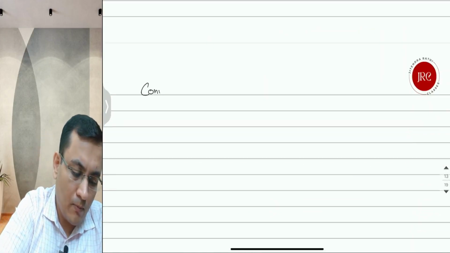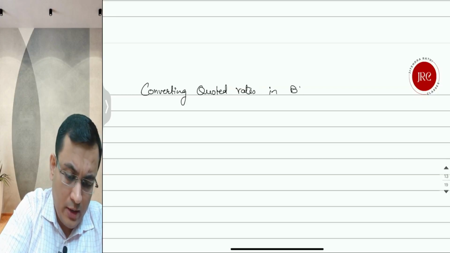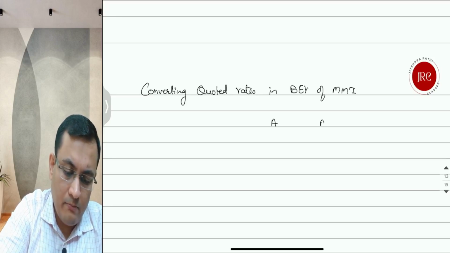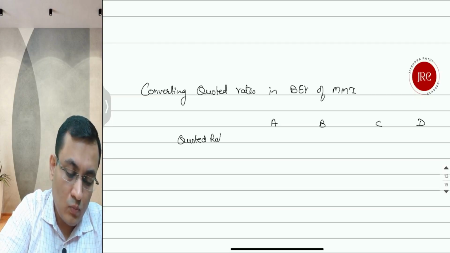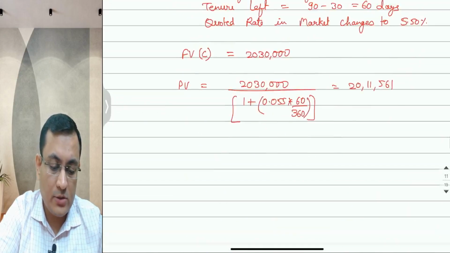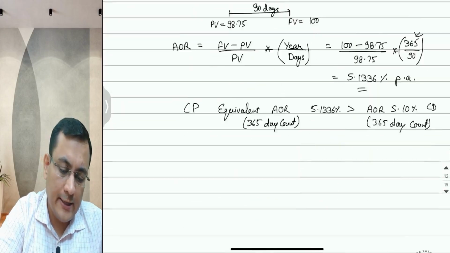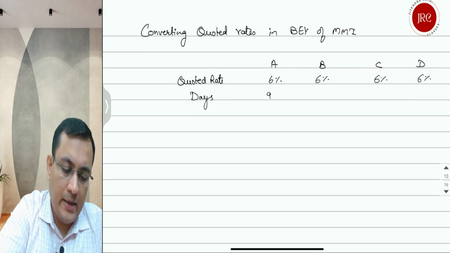Converting quoted rates into bond equivalent yield of money market instruments A, B, C, D. The quoted rate is how much in all cases? I think it is 6%. 90 days is quoted for all cases. 6%, 6%, 6%. Days are 90, 90, 90. Term to maturity is 90.